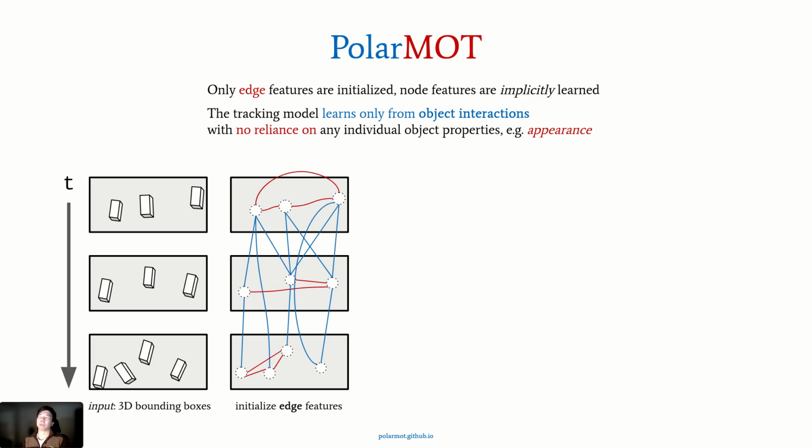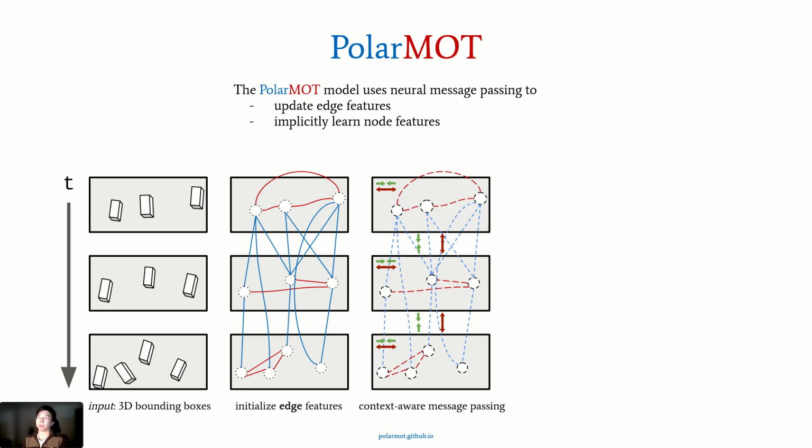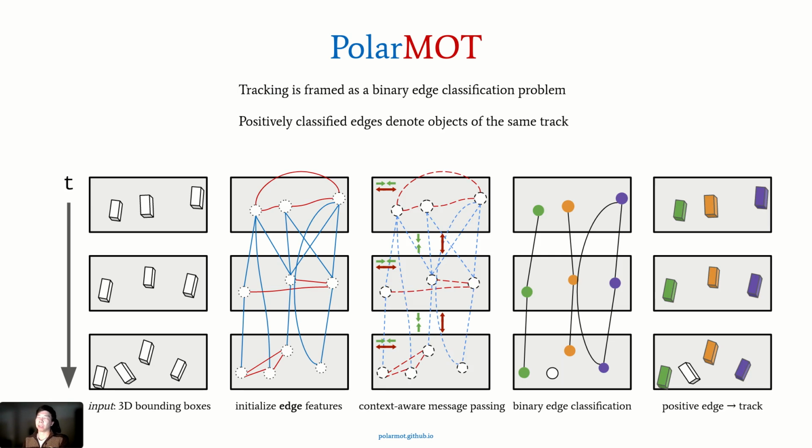Unlike previous work that focuses on tracking as a task of identifying consistency over time, we focus on object evolution over time. As such, we initialize only our edge features and let the model implicitly learn node features through a simple neural message passing algorithm that does alternating edge and node updates. At the end, a binary edge classification problem is posed as the tracking task.